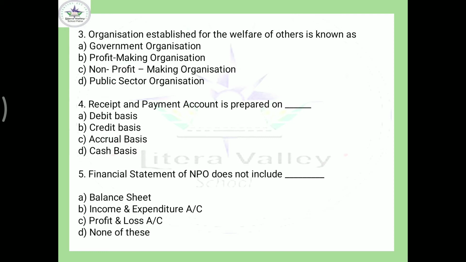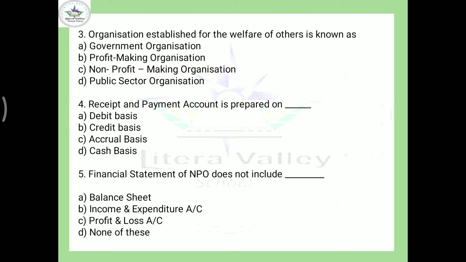Come to next, fourth: receipt and payment account is prepared on. If you remember, there are only two bases of accounting: cash basis and accrual basis. So the answer is D. Receipt and payment account is prepared on cash basis.